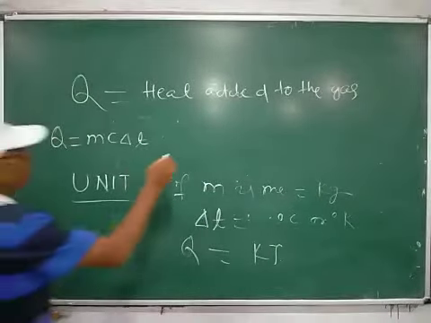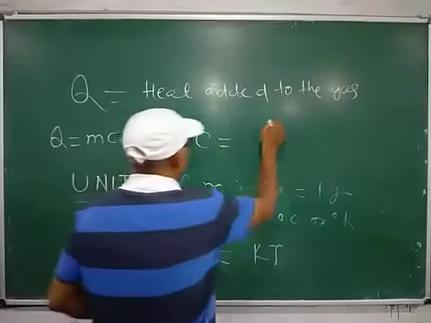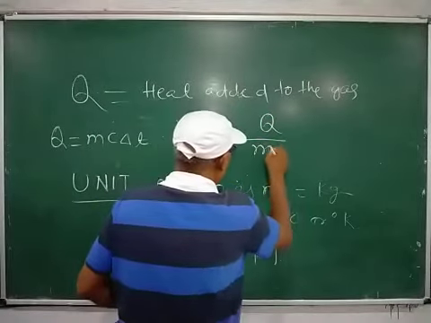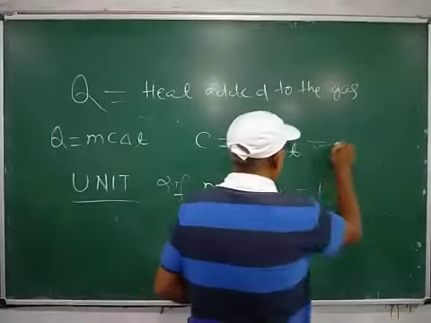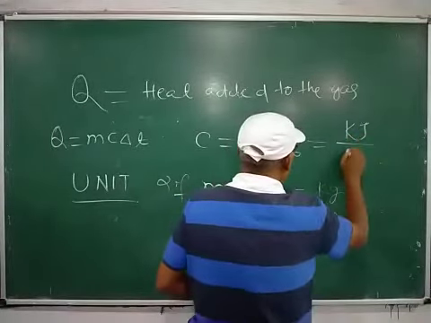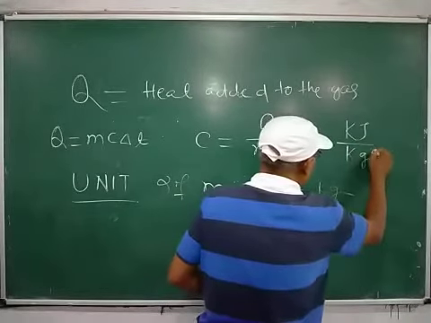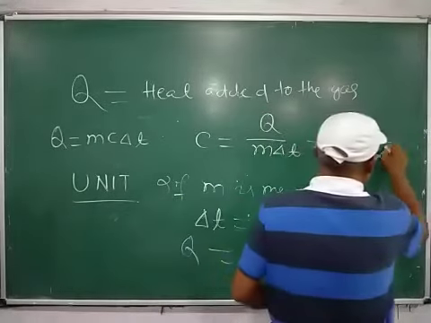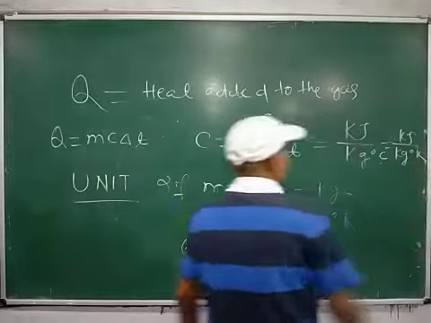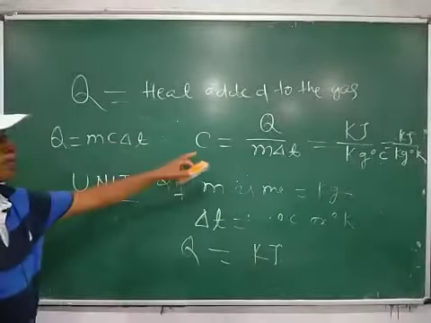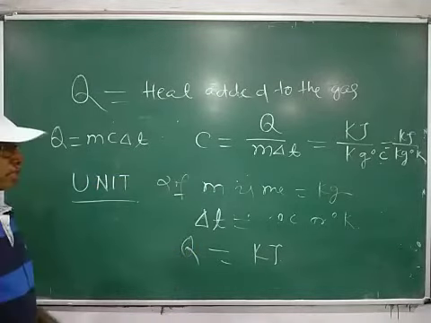Then C is equal to Q by M delta T. That means kilojoule per kg degree centigrade or kilojoule per kg degree Kelvin. This is the unit of specific heat of the substance.